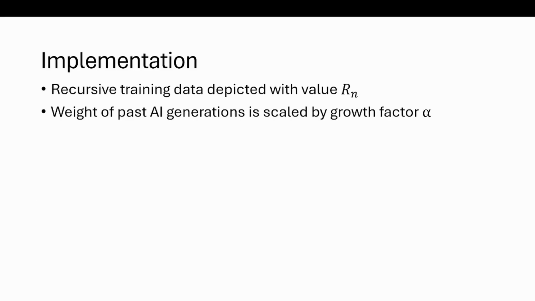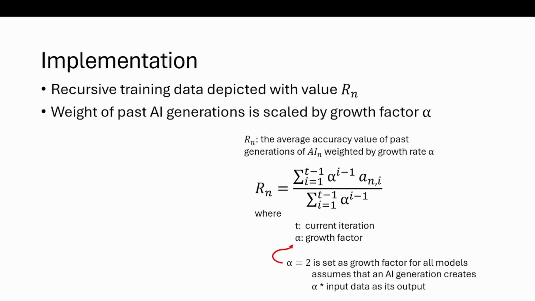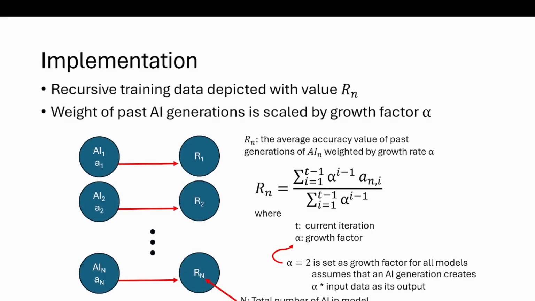We implemented recursive training within our model by using the value R sub n. Additionally, we also used the growth factor alpha to weigh past generations of a certain AI model. R sub n is the average accuracy of past generations of an AI weighted by the growth rate alpha. We use an alpha equals 2 as a growth factor for our models, which means that some generation of a past AI model has double the weight on the training of a new AI model compared to the generation immediately before it. This value R sub n is computed for every single AI within our model.